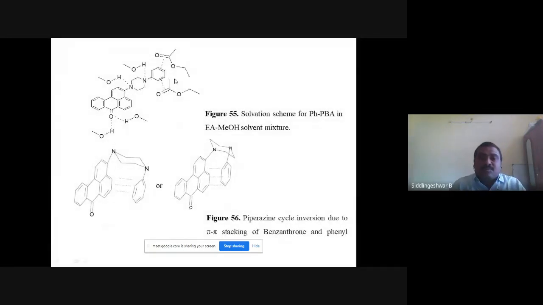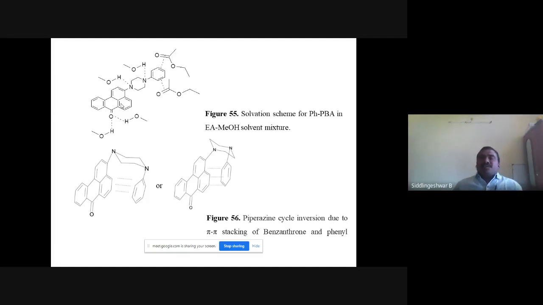In the solvent mixture, what happens? The ethyl acetate solvates the phenyl group and the polar component methanol solvates the benzanthrone group. These two solvation mechanisms stabilize the molecule to the lower excited state. That's why we can see a red shift with increase in solvent polarity in the binary solvent mixture. But in pure solvents, we can see a blue shift relative to ethyl acetate. That is due to the hydrophobic phenyl nature.